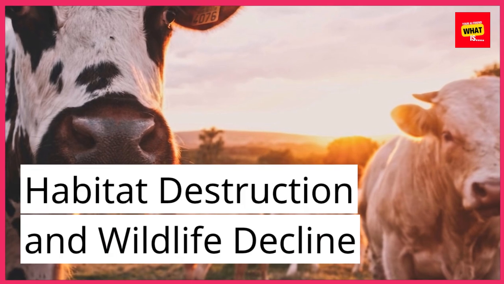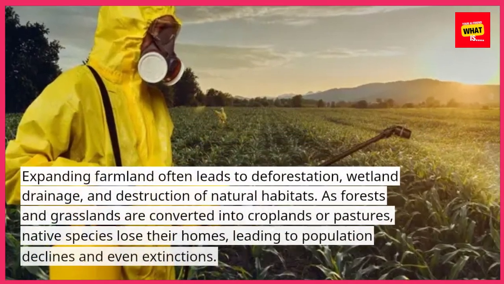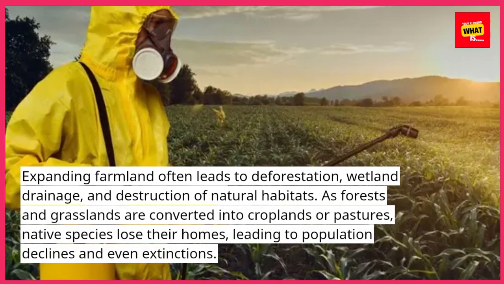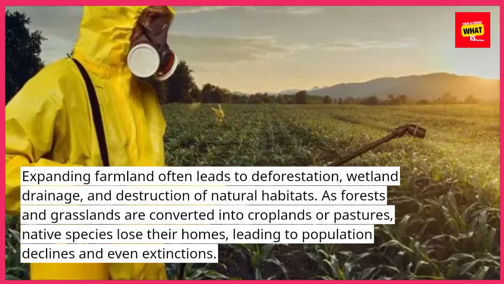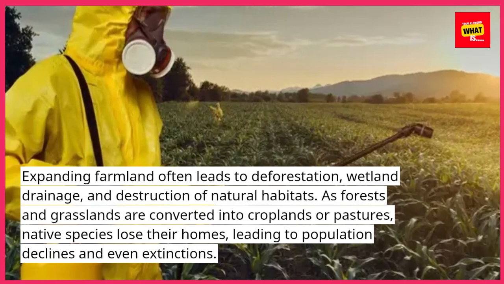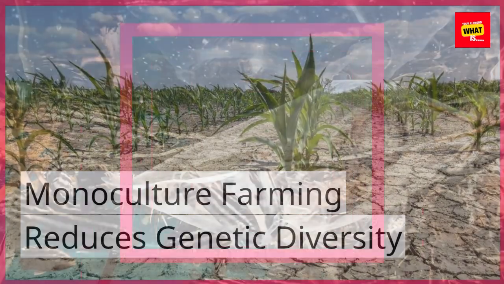Habitat destruction and wildlife decline. Expanding farmland often leads to deforestation, wetland drainage, and destruction of natural habitats. As forests and grasslands are converted into croplands or pastures, native species lose their homes, leading to population declines and even extinctions.